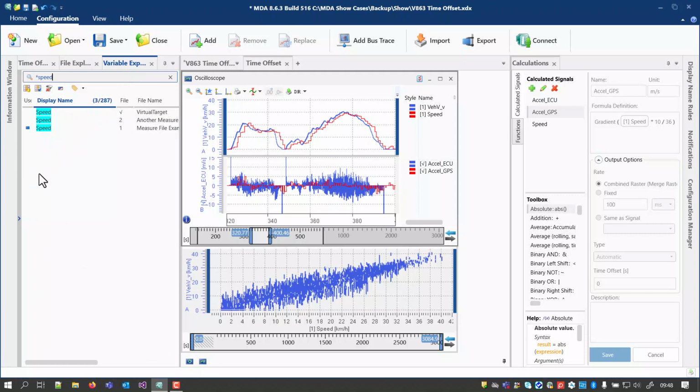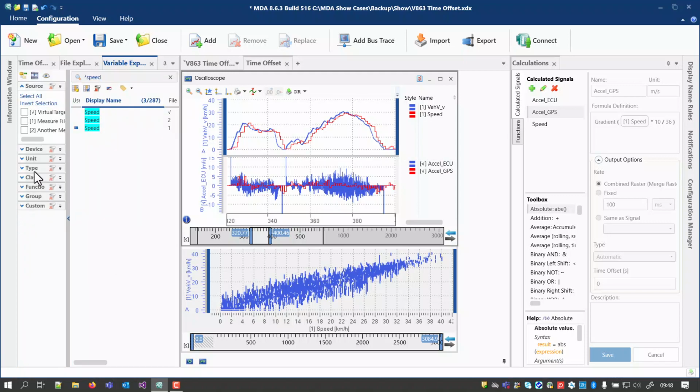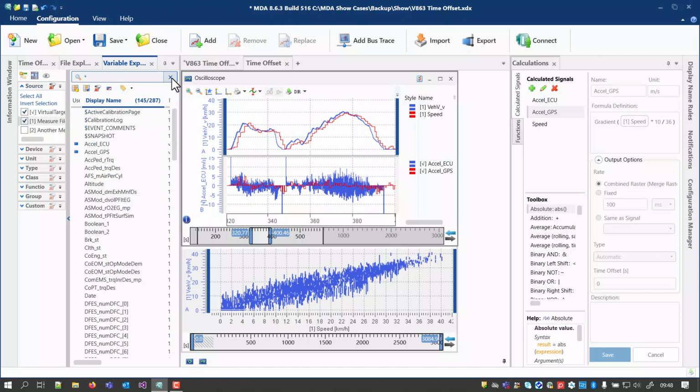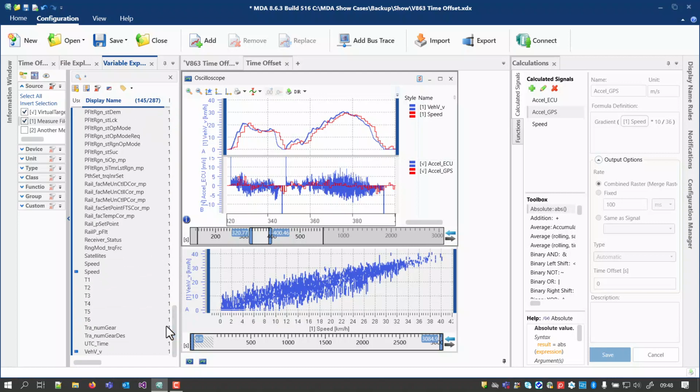By the implementation, the original signal as well as the shifted calculated signal exist in parallel. This can be seen as an advantage or as a disadvantage. On one hand, you can use both signals independently. On the other hand, you have to decide and make sure that you select the signal you actually want to use. For example, if you intend to generate a new measure file which shall include the signal having the time offset, but not the original signal, then you need to select in the Variable Explorer first all signals from both the measure file and the calculated signals.